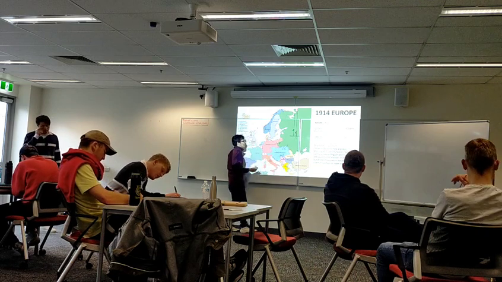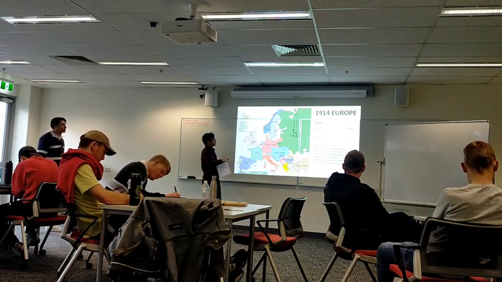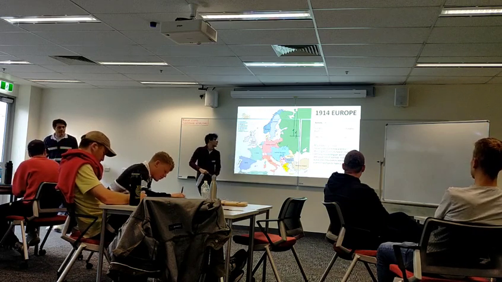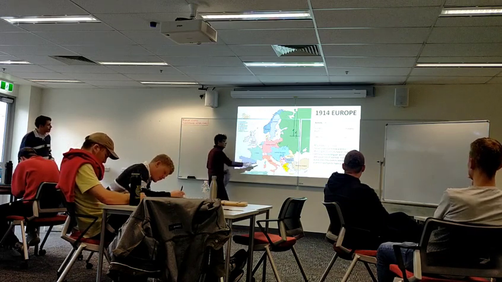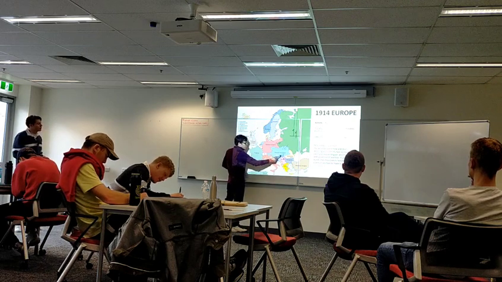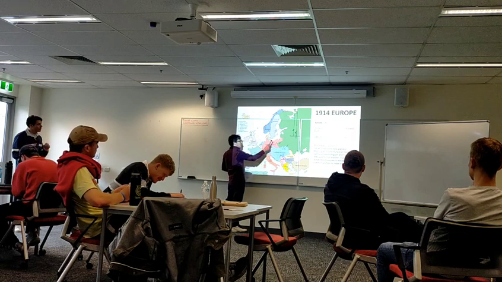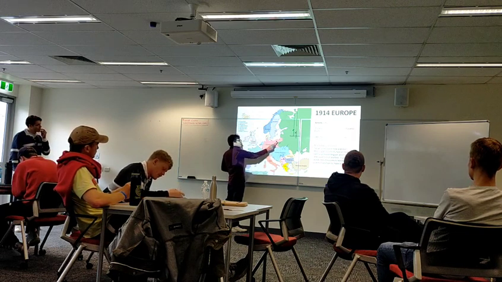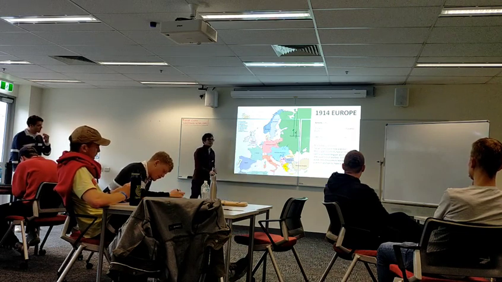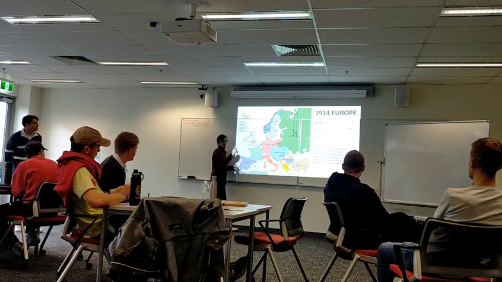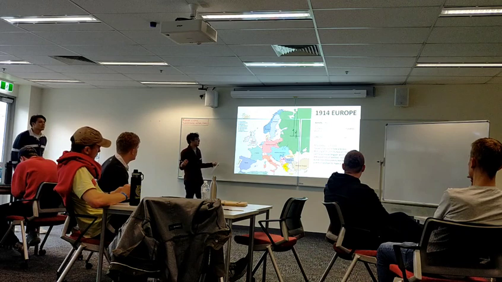We'll put an arrow here, number 3. Suddenly Russia has to fight Austria-Hungary and the German Empire, because Austria declared war on Serbia, Russia declared war on Austria, therefore the Germans declare war on Russia. That means the Germans have to fight Russia over here. That's going to be trouble.